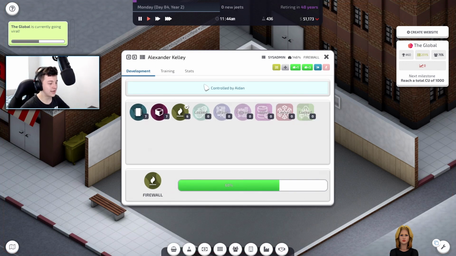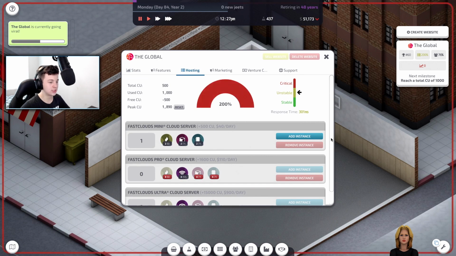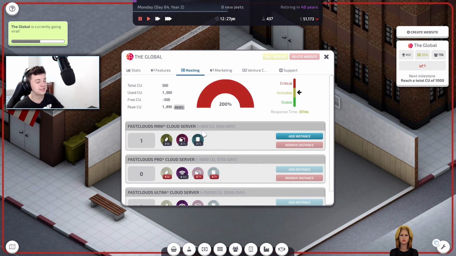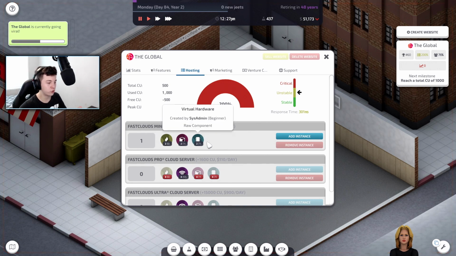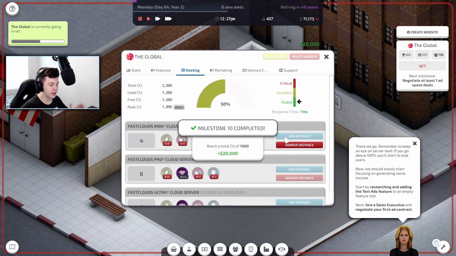Now we've had Alexander going through here doing all of our system admin stuff, collecting a bunch of tools. We need to come in here very quickly and go into hosting and add some instances. Per instance we put in, we get 500 CU, and that's going to cost us $40 a day. Let's add 1, 2, 3. I can only get 3.